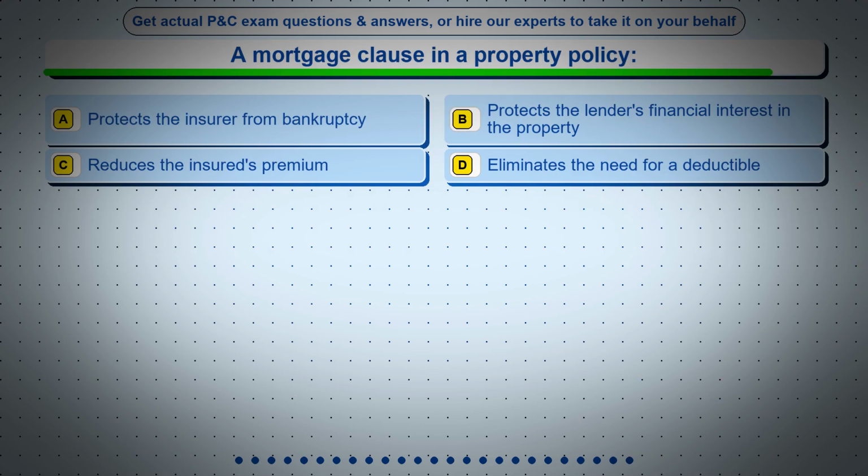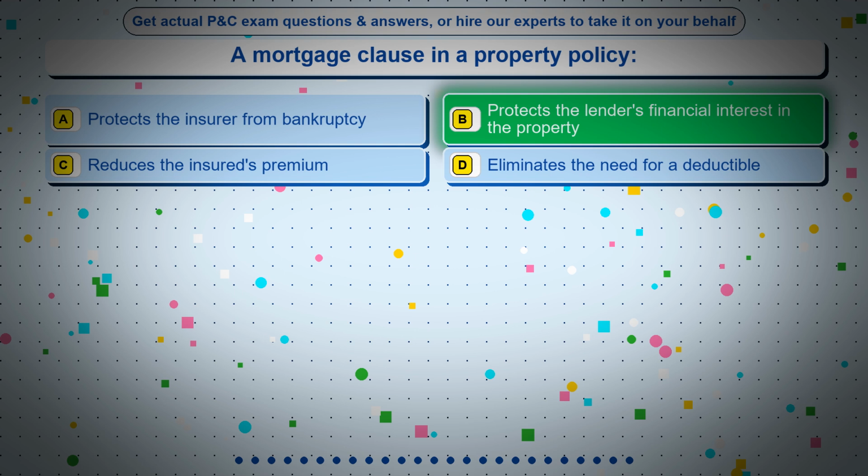Question 25. A mortgage clause in a property policy. Option A protects the insurer from bankruptcy. Option B protects the lender's financial interest in the property. Option C reduces the insured's premium. Option D eliminates the need for a deductible. The correct answer is option B. Protects the lender's financial interest in the property.